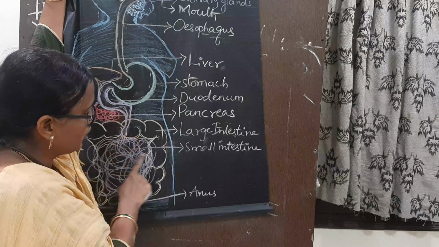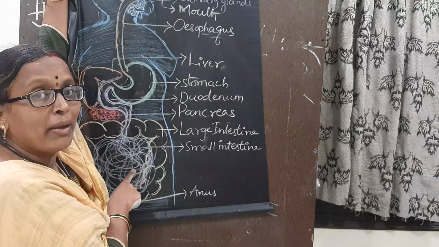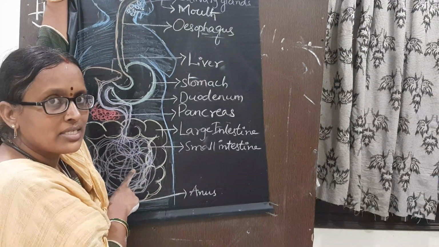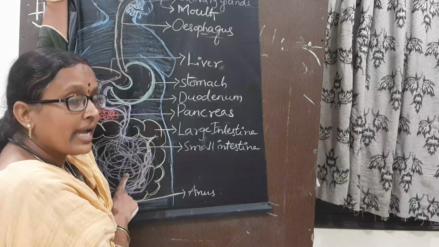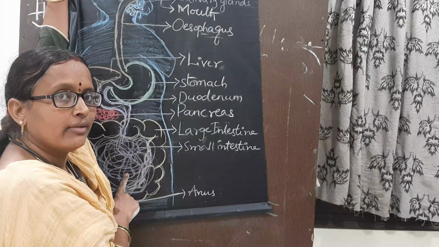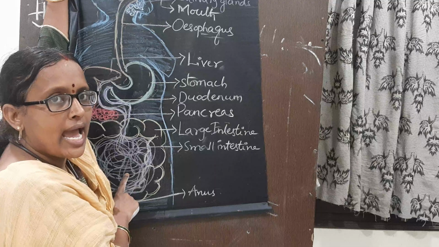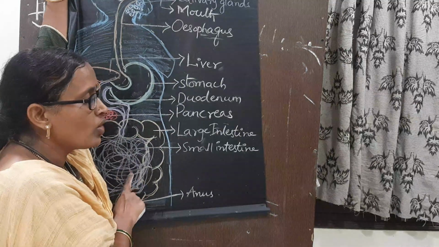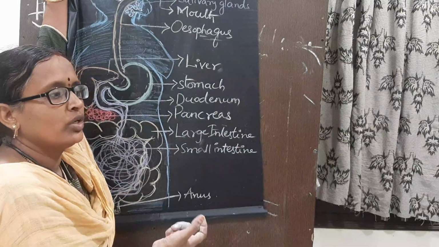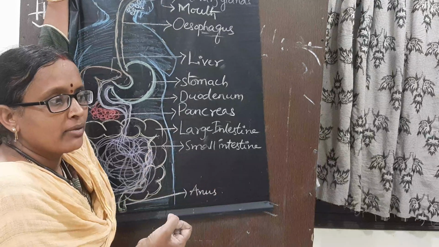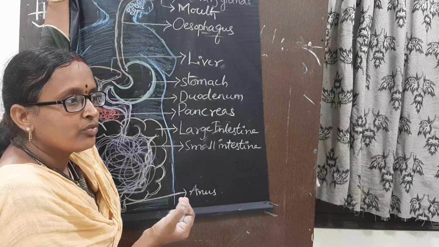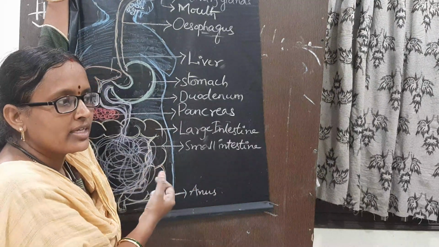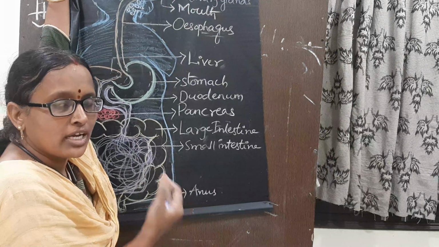Further they move into the small intestine. Here peptidases are synthesized. These enzymes act on the peptones and convert them into amino acids. And these amino acids, the digested food, are taken by the body. Taking of digested food through the small intestine is known as absorption.